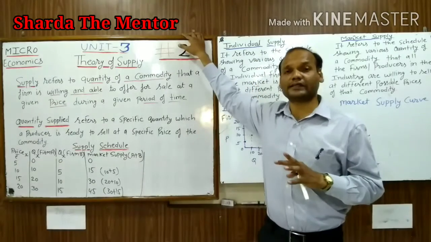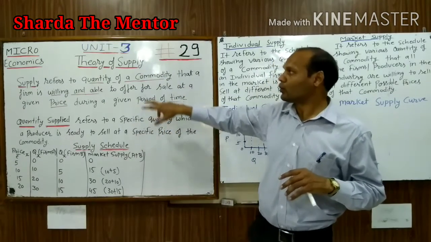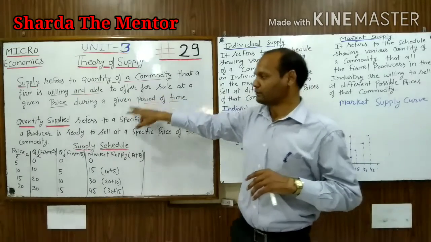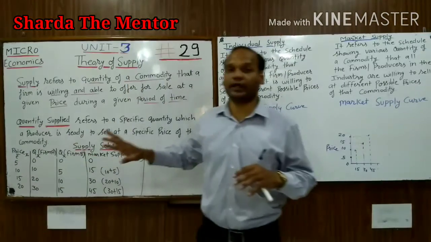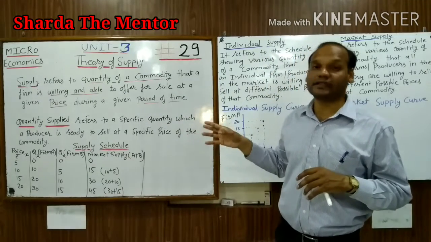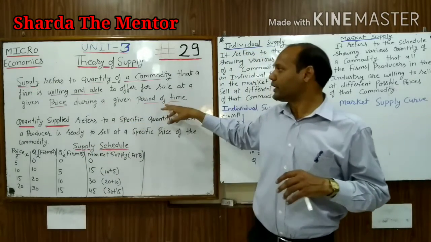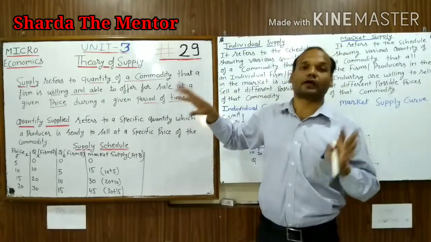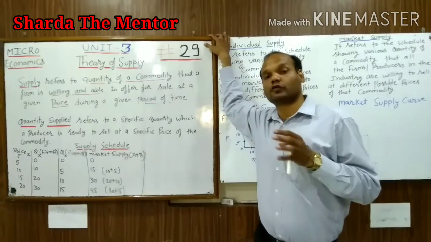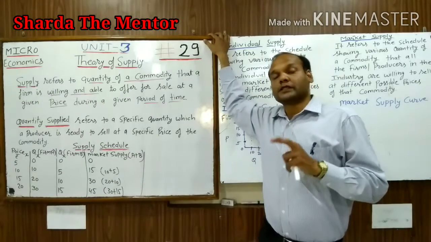So the four points you can find in the table are the quantity of commodity, the given price, the willingness to offer to sell, and the period of time. At 5, the owner of firm A does not want to sell the product. At 10, he is ready to sell 10 units. The period of time is always mentioned in terms of day, week, month, or year. So that is the definition of supply.